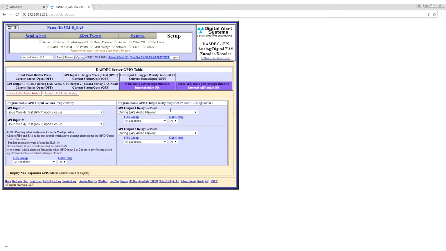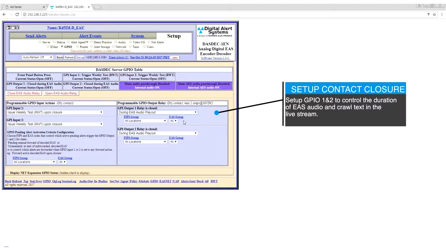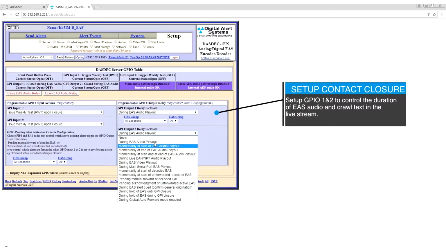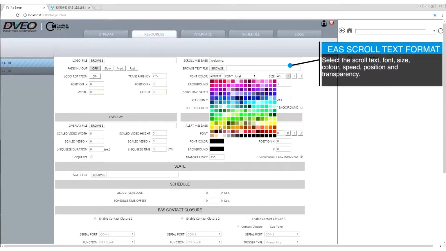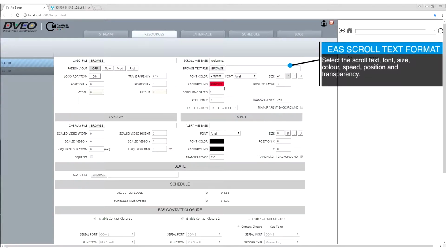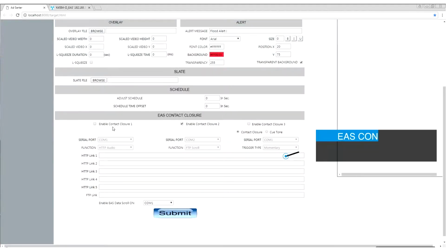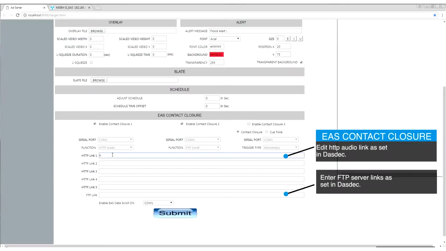Also set up GPIO 1 and 2 to control the duration of EAS audio and crawl text in the live stream. Select the scroll text, font, size, color, speed, position and transparency. Edit the HTTP audio link and FTP server links as set in DAWs deck.